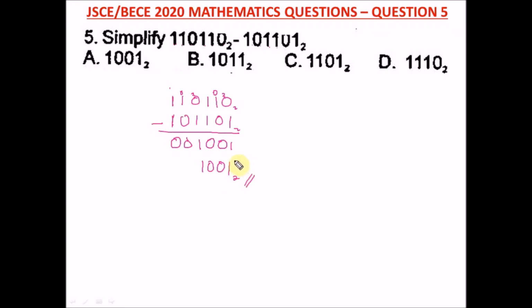And what's our right option? Our right option is option A. Whatever base you're given, if it's base 3 and you're told to subtract, the number you're going to carry will be 3. If it's base 8, the number you carry to this will be 8. So don't forget that.